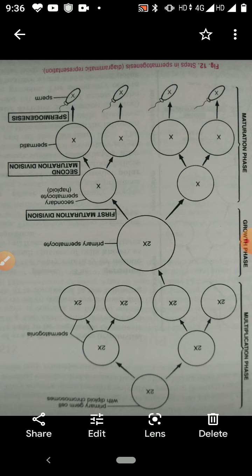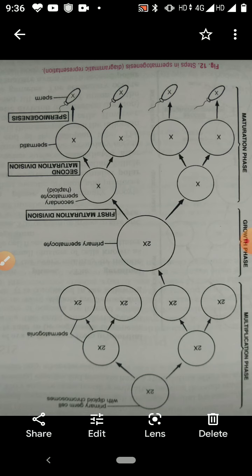Children, you know sexually reproducing animals reproduce by fusion of gametes. Gametes are produced in primary gonads, primary reproductive organs. The process of gamete formation in sexually reproducing organisms is called gametogenesis.